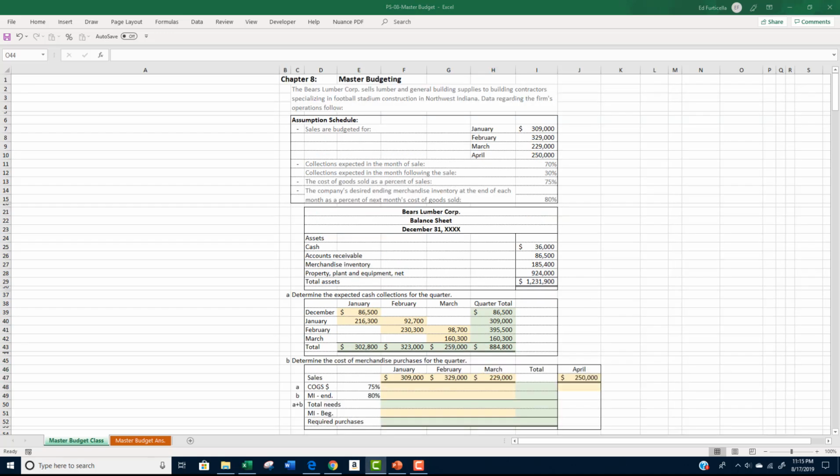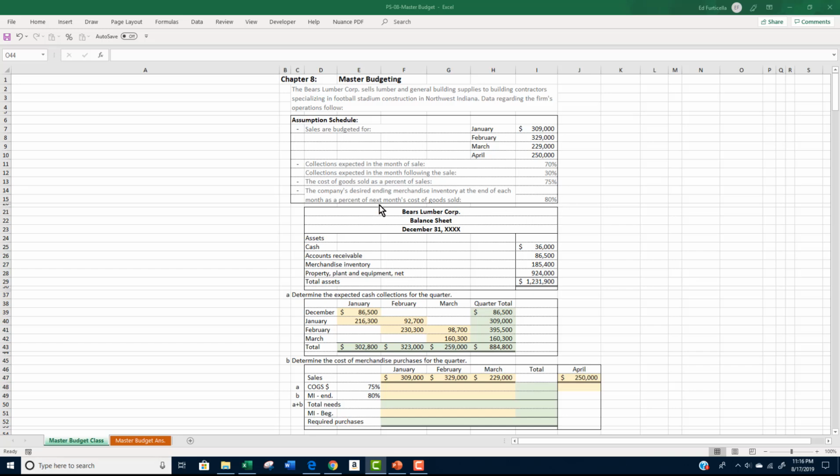Our next step is to move on to the merchandise purchases budget. As a merchandising firm, we need to purchase the merchandise that we intend to sell. Our assumption schedule states that the cost of goods sold is 75% of our sales. The problem also states that our company needs to have an ending merchandise inventory equal to 80% of the following month's cost of goods sold.